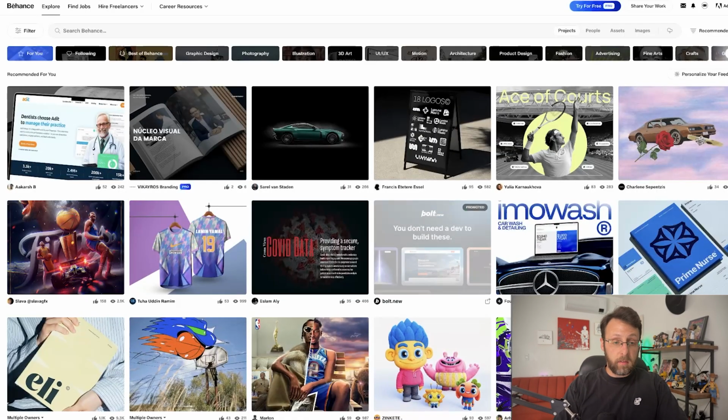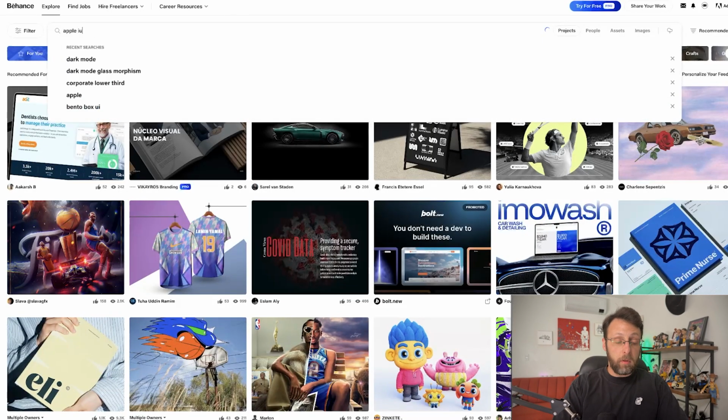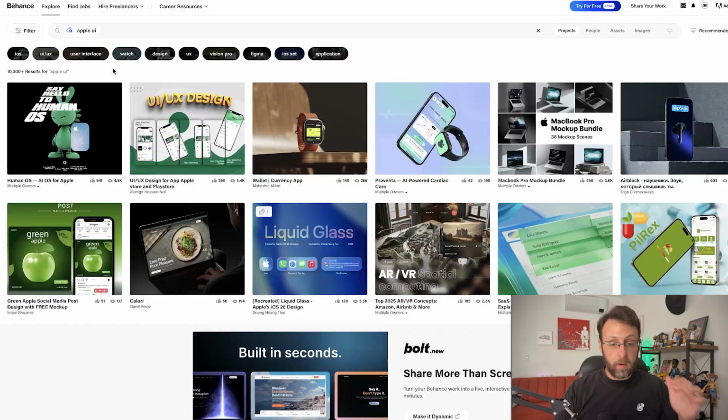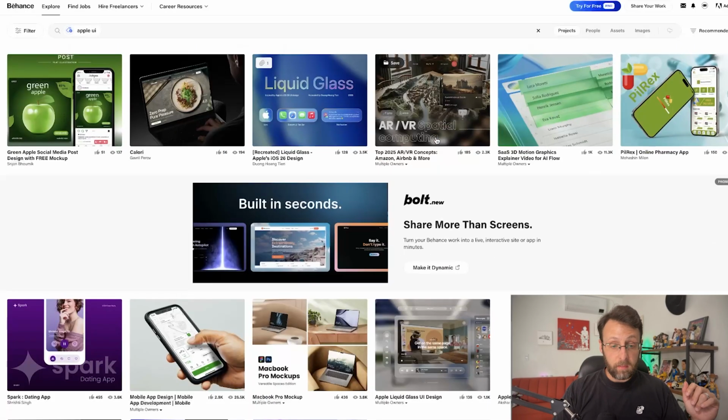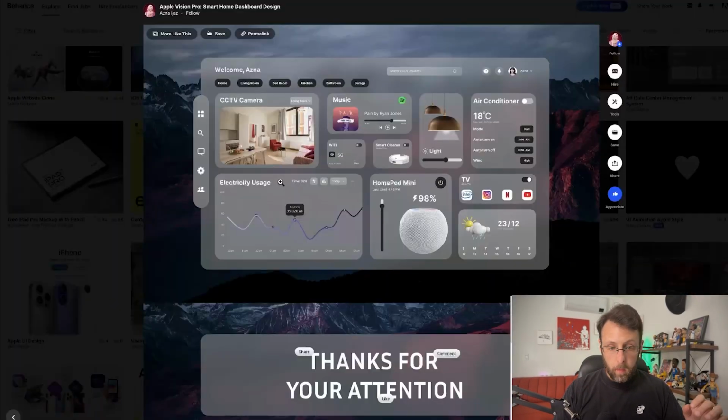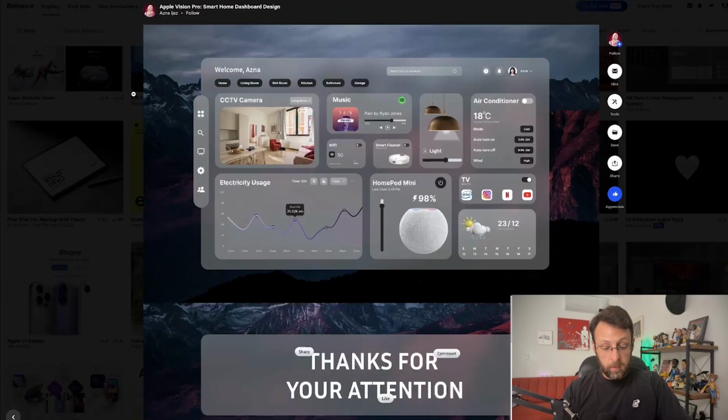So what I like to do is head over to Behance, and we can come in here and say Apple UI. Apple's UI is super, super clean, looks really great. Let's see if we can find something that we like and that we think is cool. Okay, I think this is pretty cool. So I'm just going to copy this as a screenshot.